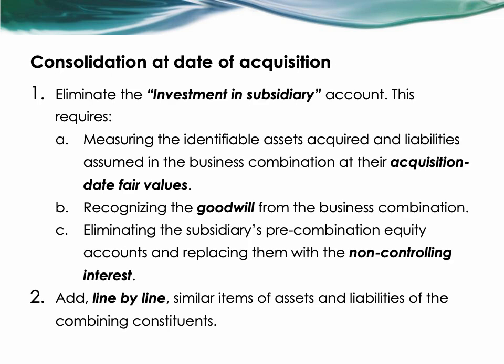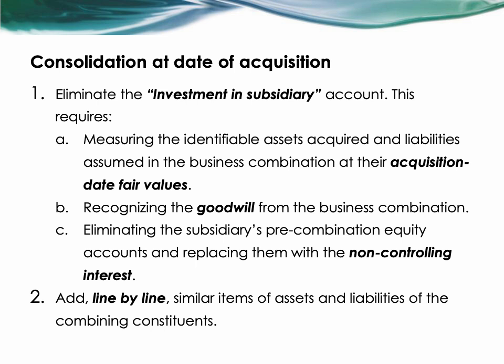So how do we do the consolidation at the date of acquisition? The procedures at the acquisition date are simpler and involve two main steps. First is to eliminate the investment in subsidiary account, and this involves measuring the subsidiary's identifiable assets and liabilities at their acquisition date fair values, recognizing the goodwill from the business combination, and eliminating the subsidiary's pre-combination equity accounts and replacing them with the non-controlling interest in net assets.